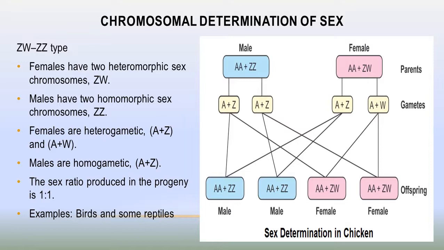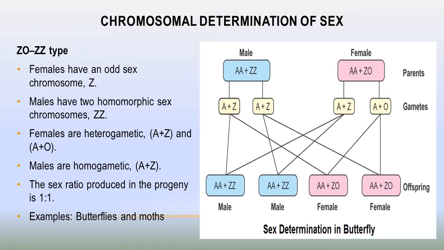But in case of male, all male gametes have the same type, only the Z sex chromosome, so they are homogametic. And the ratio of the progeny produced is the same, 1:1. So 50% of their offspring are male and 50% of their offspring are female. And students, ZW-ZZ type of sex determination mainly occurs in birds and some reptiles.